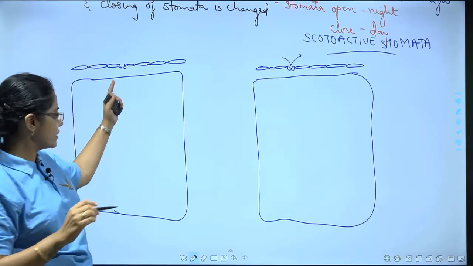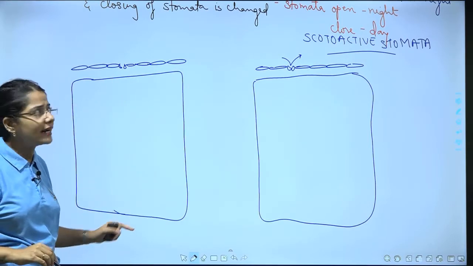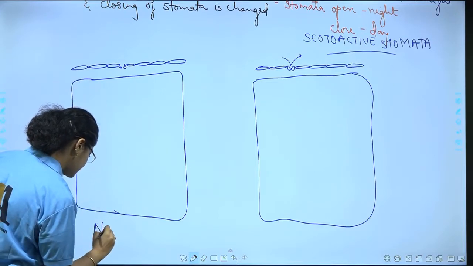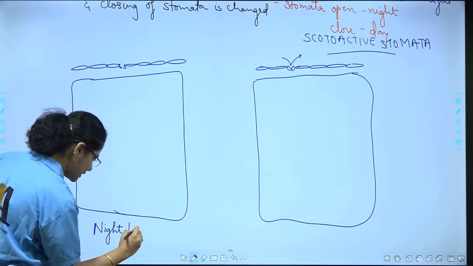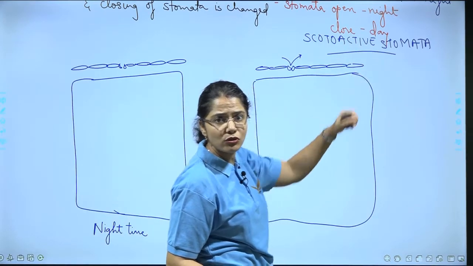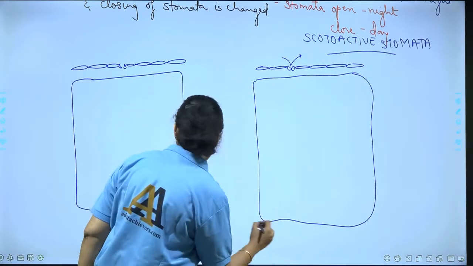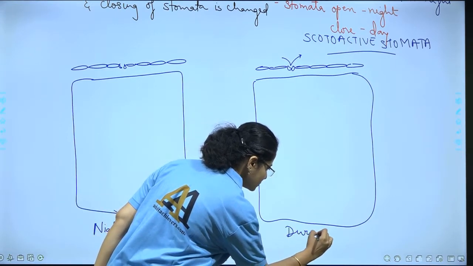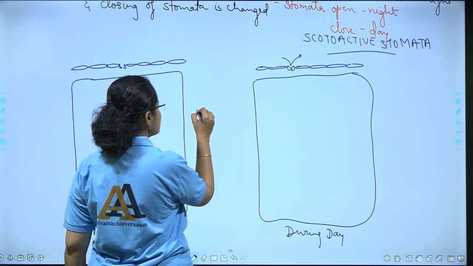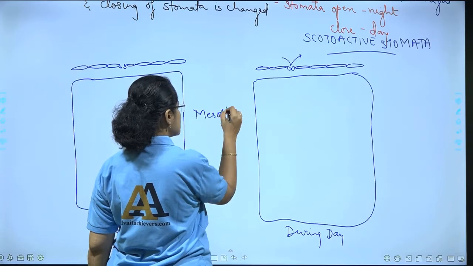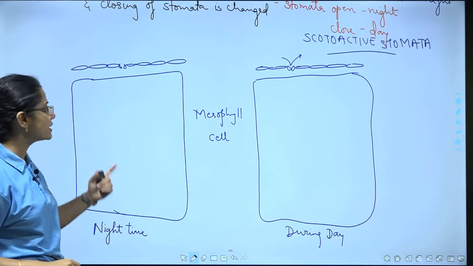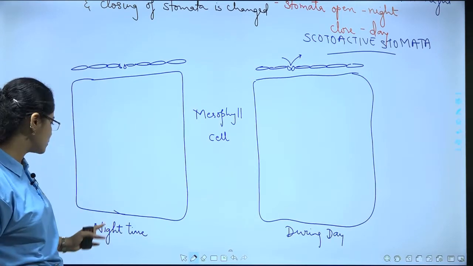So if this is open, which condition is this? It is night time. It is open during night. So this is the night time condition, correct? And here we said that they are closed during the day. The scotoactive stomata are closed during day, so this is during day. This is clear. And what we have made here is a mesophyll cell. So let us first understand what is happening at night time.